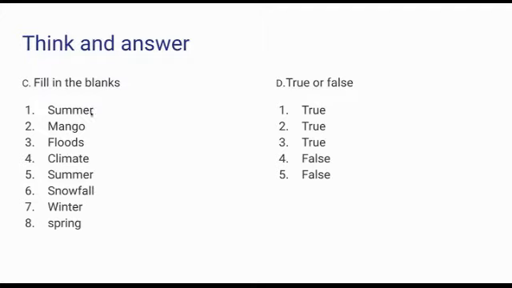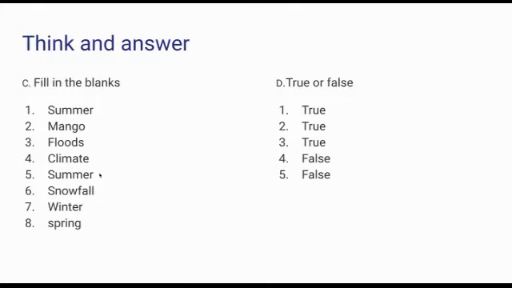And mango is a special trait of the summer season. Then the third one: heavy rainfall can cause floods. Then the fourth one: the lifestyle depends on the climate of the place one lives in. The king of fruits, mango, is available in which season?